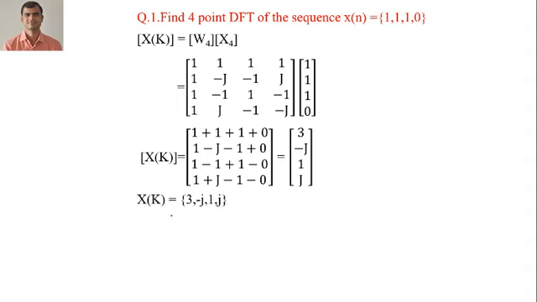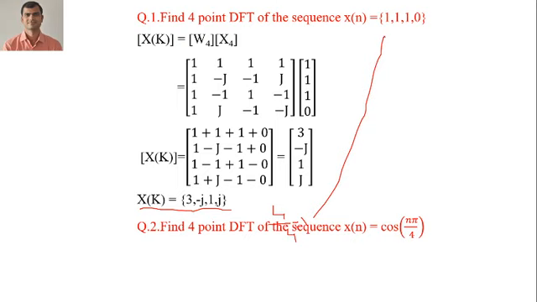This is known as a finite duration discrete frequency sequence, and I have told you the cross-verification method. You add 3, minus j, plus 1, j. So minus j and j get cancelled, and 3 plus 1 is equal to 4. Then 4 divided by 4 gives the answer 1. That means it is correct.